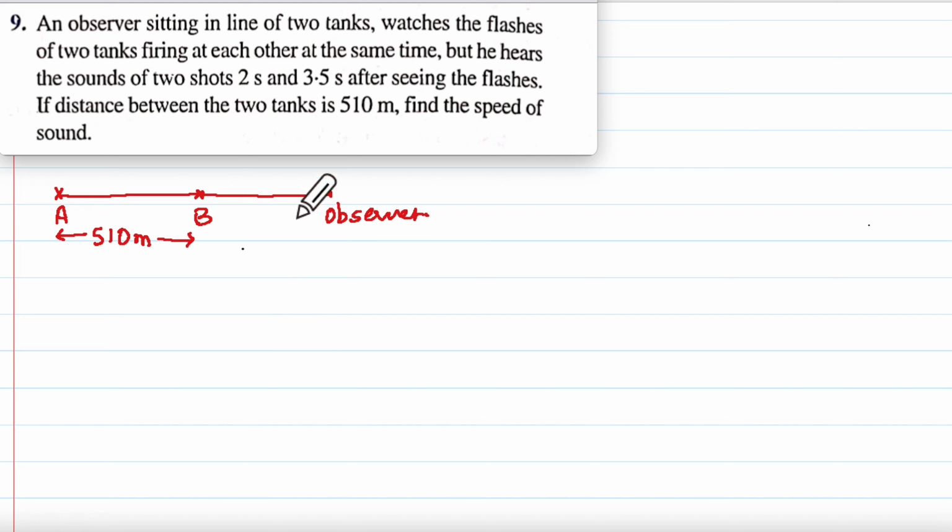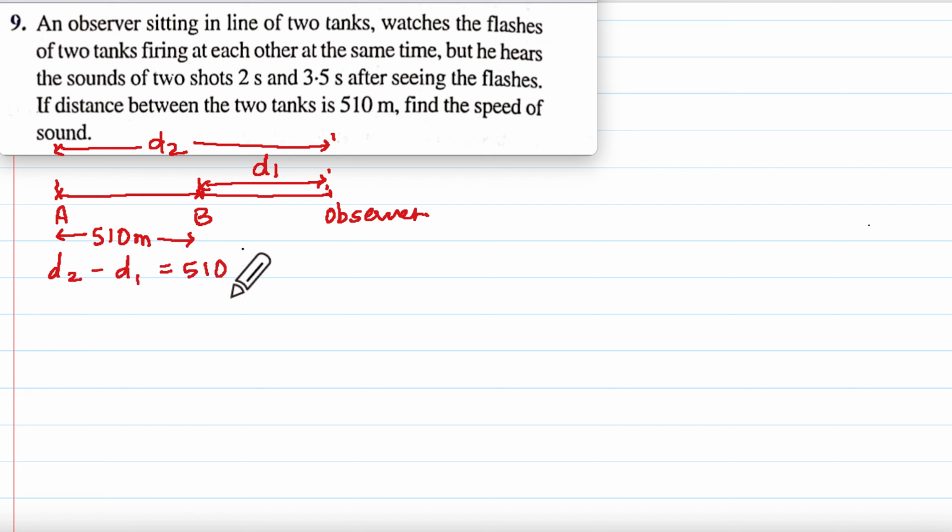So let us say that the distance of the nearer tank, this was D1, and the distance of the tank which is further away from him, let us say that is D2. So we have D2 minus D1. This is 510 meters. Now we already know that velocity is distance upon time. Therefore, distance will become v into t.